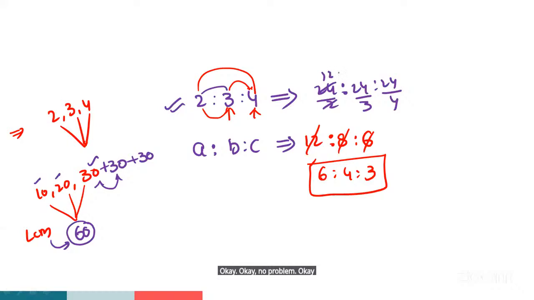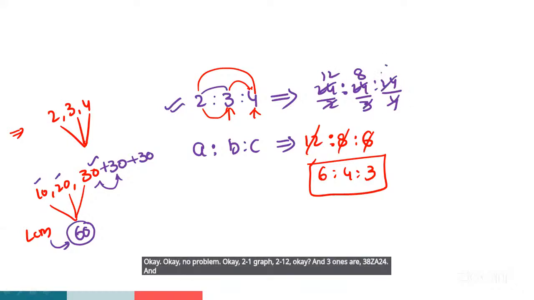2 1s are 2, 12s are 24, and 3 1s are 3, 8s are 24, and 4 1s are 4, 6s are 24.